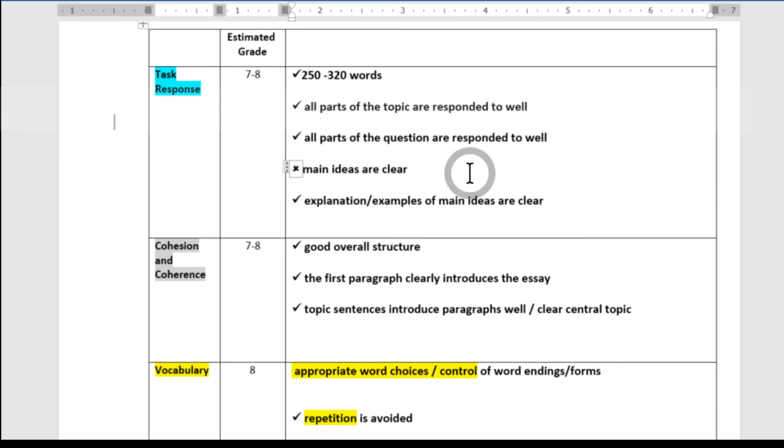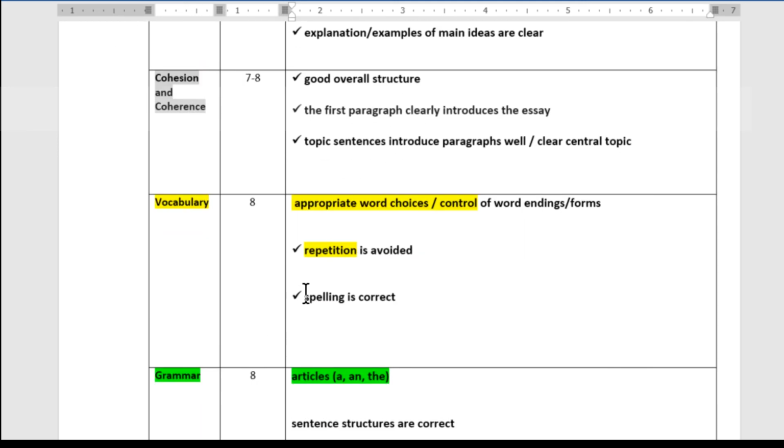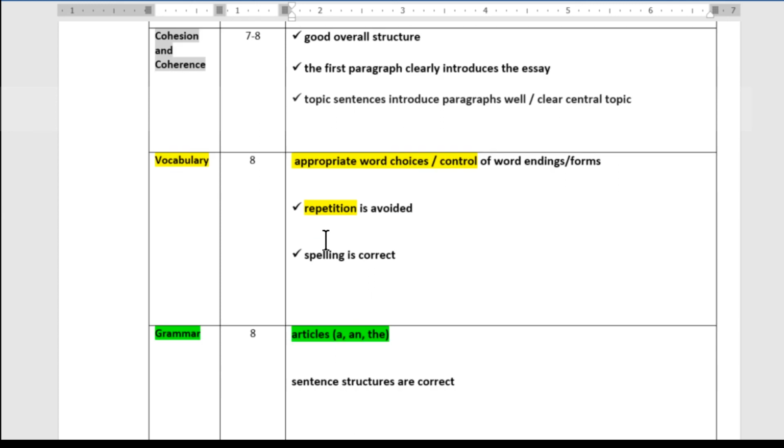One of the main ideas wasn't that clear. And then when I get to the vocabulary and grammar, I think these are fine for 8s. I just highlight that there's a fair bit of repetition in there, and that could possibly trigger an examiner to give a 7. But I think if there were 10 examiners, 1 or 2 might score 7. I think most are going to give 8, and grammar's good enough for 8.